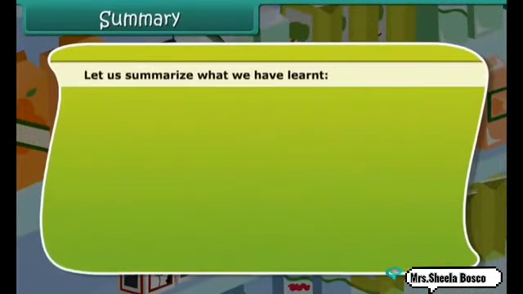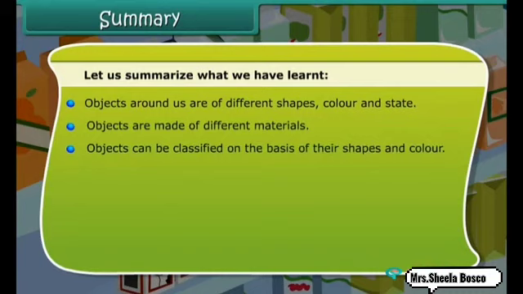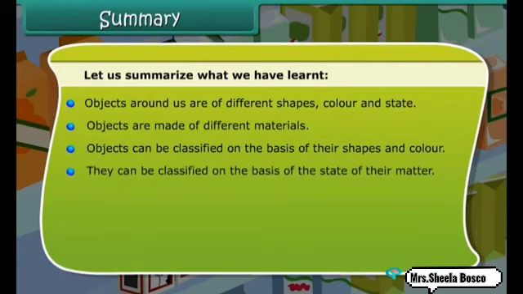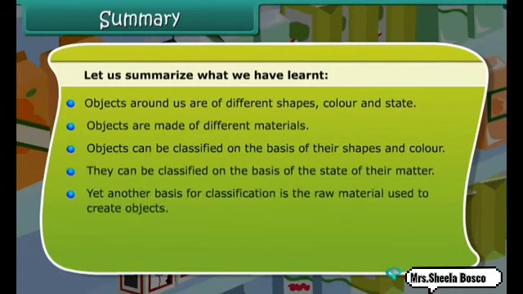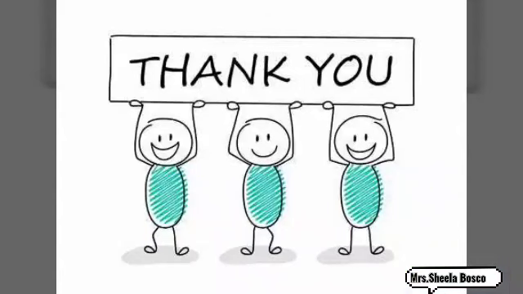After the introduction, you must be knowing that every material has different colors, shapes and states. Objects are made up of different materials. It can be silver, it can be steel, or it can be rice, or it can be wheat. Objects can be sorted on the basis of their shapes and color. According to the shape and color, I told you about cylindrical, cuboid, all that. They can be classified on the basis of their state of matter: liquid, solid, and gas. Another, it can be on the basis of their usage. On the basis of the raw material, it can be sorted out. This is the introduction section for you.